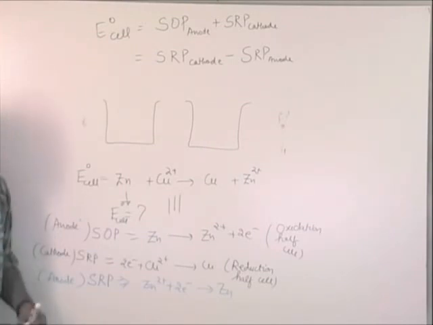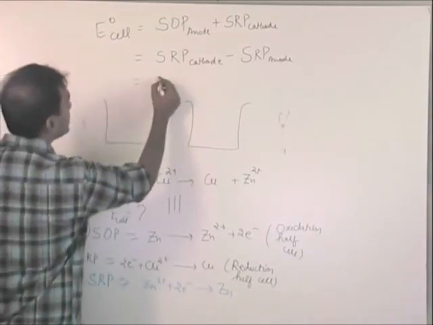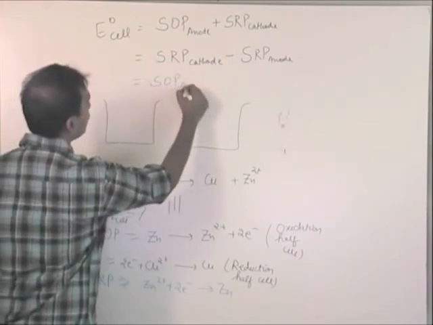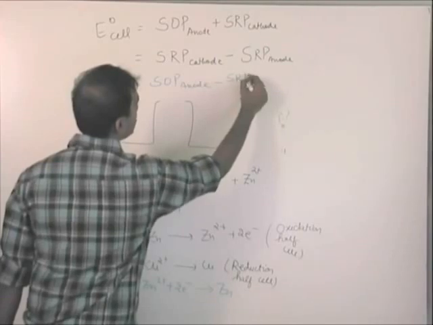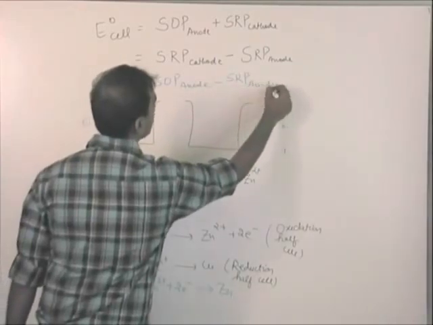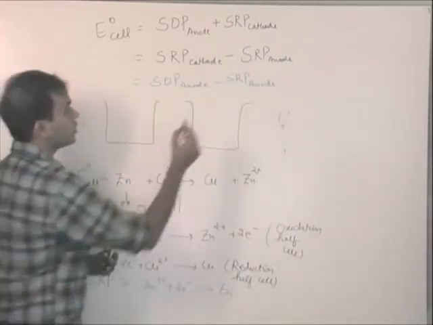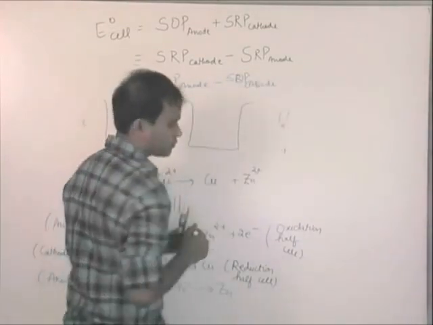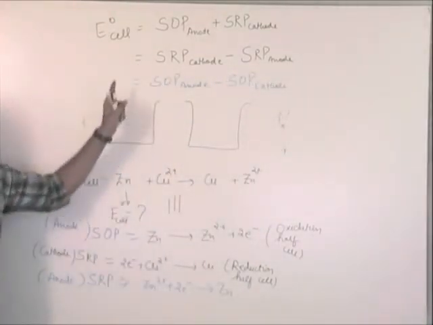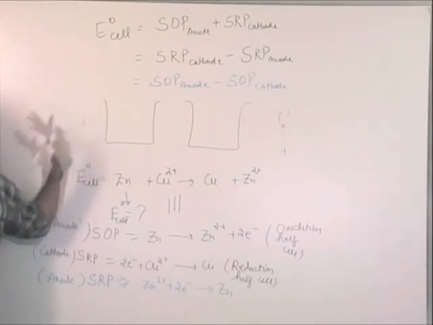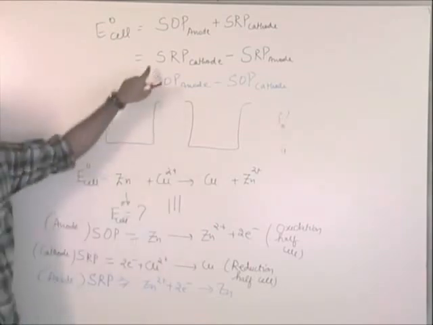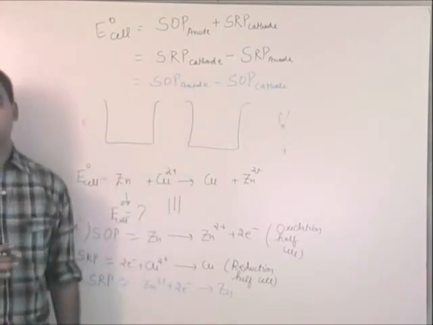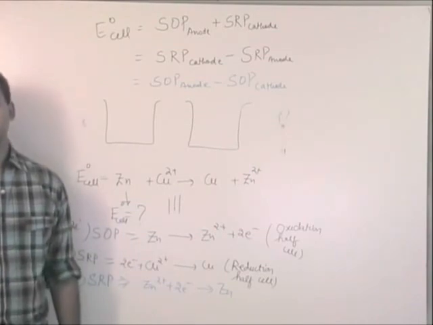Clear? Or else, you can also write it as SOP of anode minus SOP of cathode. So you have these three ways to write a cell reaction, right? So if I give you SRP of cathode and SRP of anode, you can use this thing: SRP of cathode minus SRP of anode. And they will not write SRP of cathode, SRP of anode.